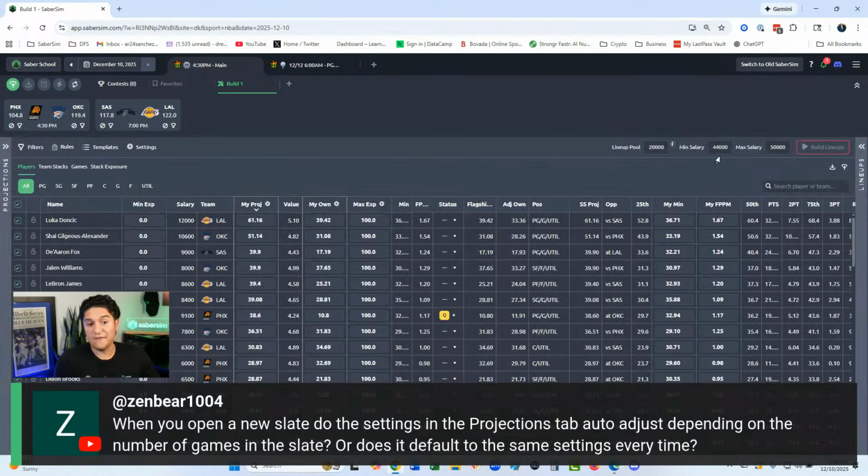Min salary is at $44,000, right? So a couple things are changing. It's mostly the sliders and the salaries that are the main things that change. We don't turn on any filters for you. We don't turn on any rules. This is actually a good note.